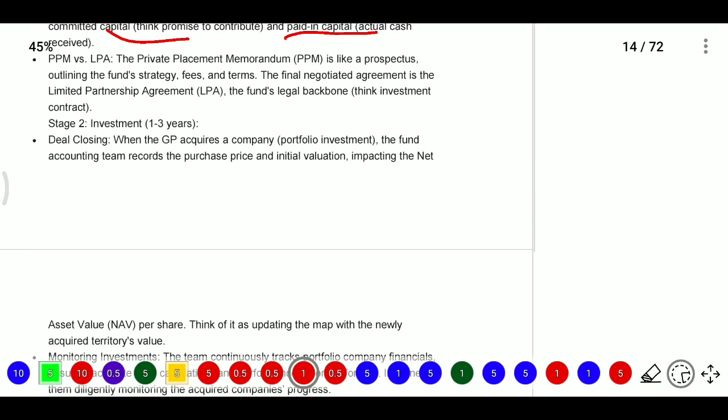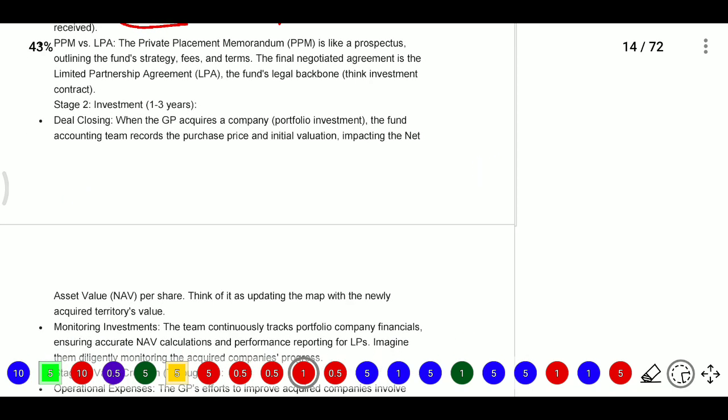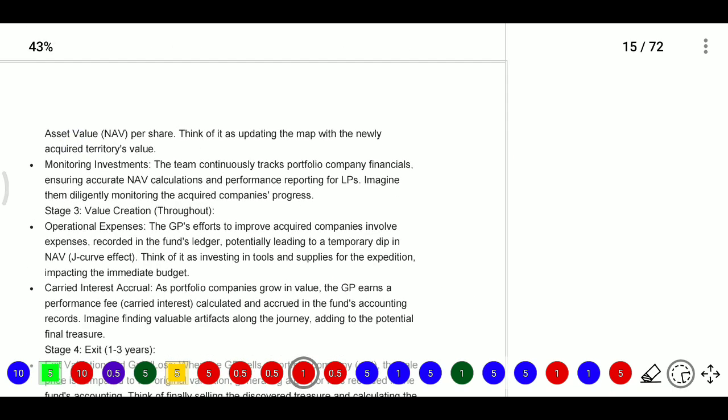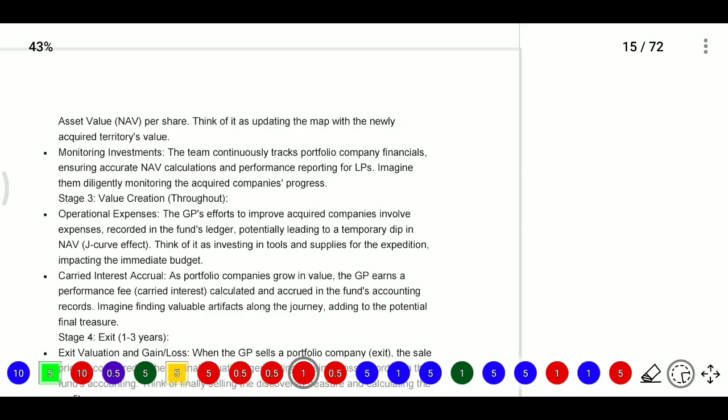This is the first stage. After that, the investment stage, which may be 1 to 3 years. Whatever funds they have collected out of those commitments, they need to invest. Here deal closings will be there. The general partner will acquire a company, that is a portfolio investment. The fund accounting team records the purchase price and initial valuation, impacting the NAV. Here we need to update the NAV with newly acquired valuations.